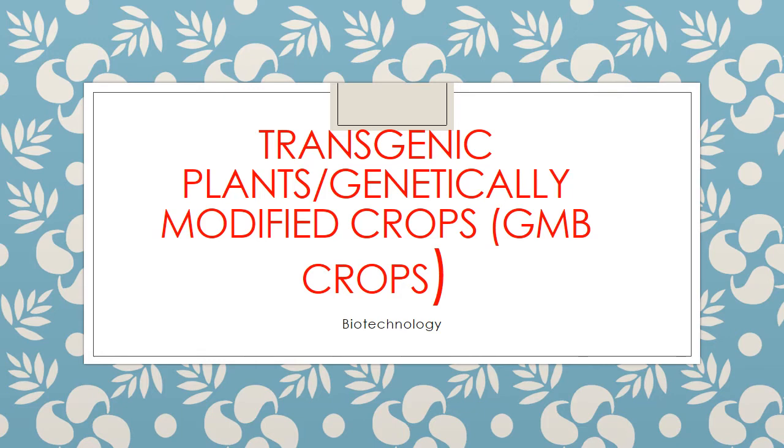Then there are two types of biotechnology. One is conventional, also called traditional biotechnology, and the other is modern. According to the name, we can understand the definition. Traditional biotechnology is an old and ancient method, for example, preparation of curd, ghee, like that. Modern biotechnology is a very new method, a modernized method.